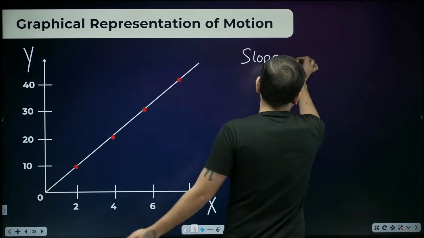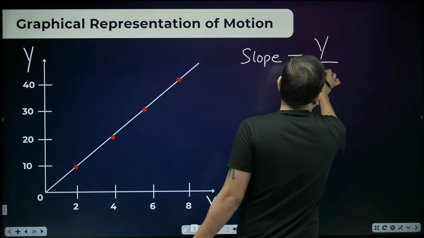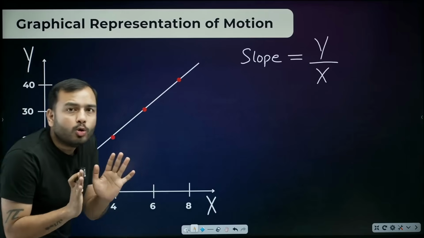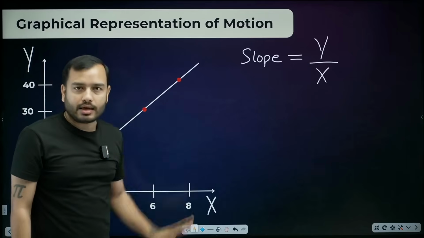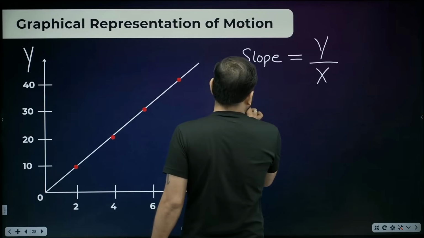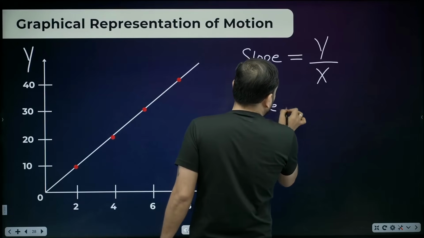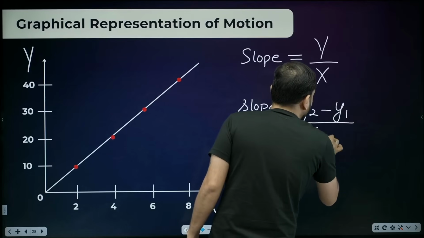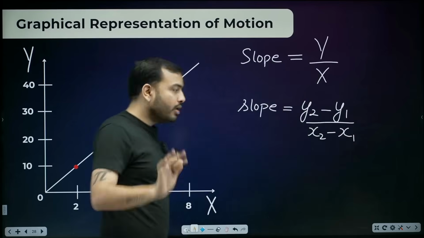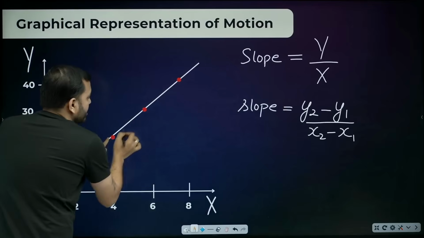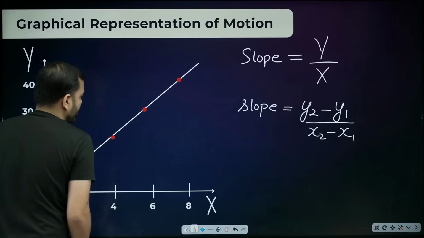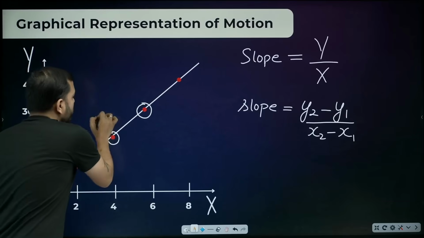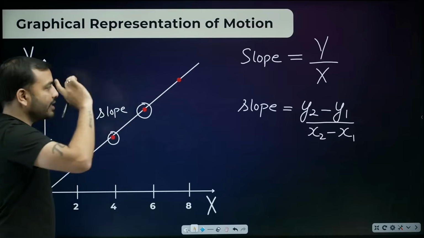If I just explain it lightly, it is y divided by x. That's slope. If you divide y by x, slope comes out. But actually the real formula of slope also has to be studied. The actual formula of slope is y2 minus y1 divided by x2 minus x1. Very simple. If I ask you the slope between these 2 points, I pick this point and this point, and I say between these 2 points give me the slope, we'll use the formula.